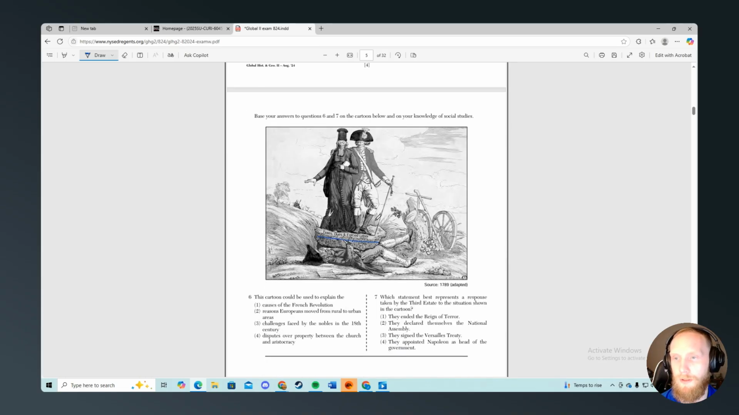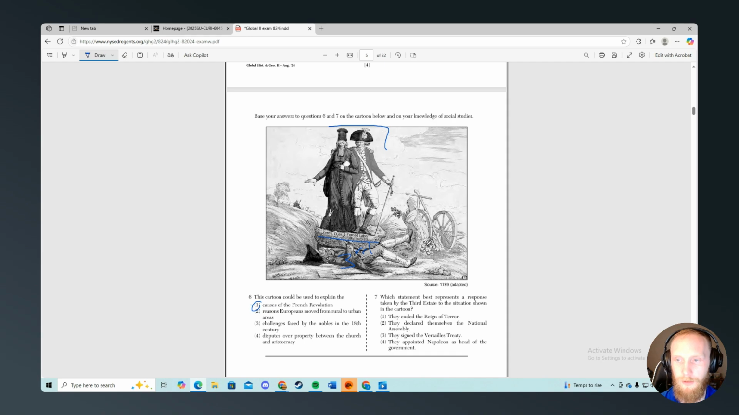We have taxes and forced labor. We have these 2 estates stepping on the 3rd estate, right? So this cartoon could be used to explain the probable causes. Europeans moved from rural to urban, challenges faced by nobles in the 18th century. It is going to be 1, the causes of the French Revolution.